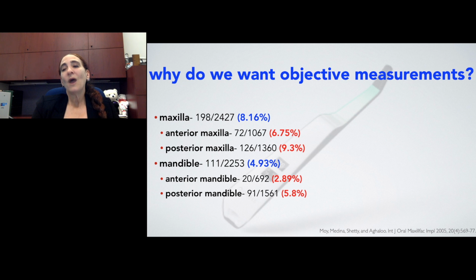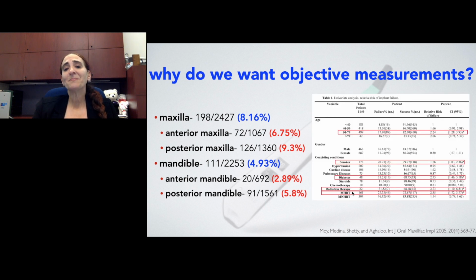And while implant success and survival is very high, we have to think about certain things such as area of the mouth, placement and loading protocols, and of course, medically compromised patients. And so when we look at the area of the mouth, of course, as we've already talked about, the mandible generally has higher ISQ values, and it also has higher survival rates. Of course, the highest survival rate, as we would expect, would be the anterior mandible, where the quality of the bone and the quantity of bone is generally the highest.